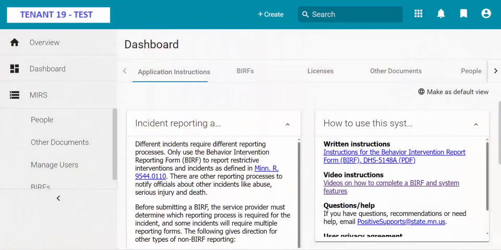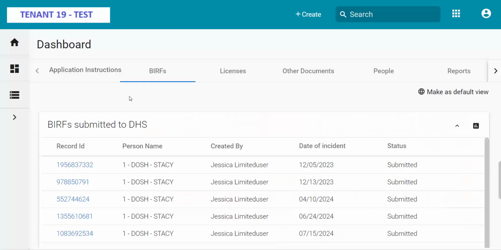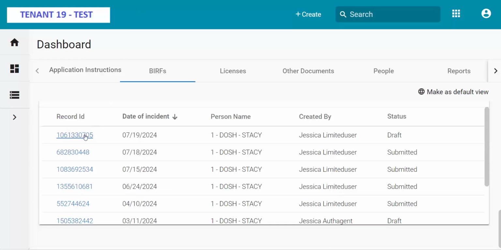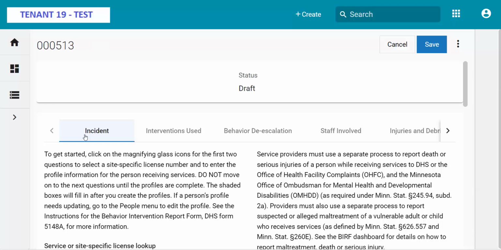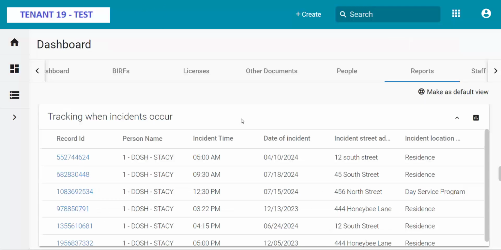The MIRS was created in partnership with licensed providers who gave feedback on what they would like to see in a new incident reporting system. Some of the new system features include saving drafts, checking what has been submitted to DHS, the ability for employers to review content drafted by employees before the information is submitted to DHS, automated report creation and data summaries for employers, such as summaries of workplace injuries, use of restraint, common timing and locations of critical incidents, etc.